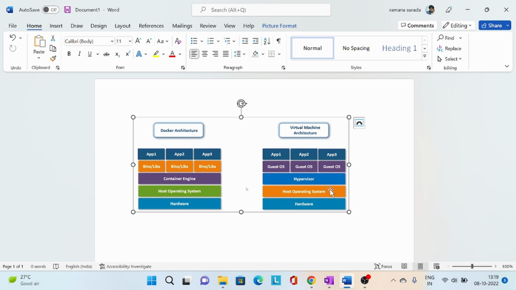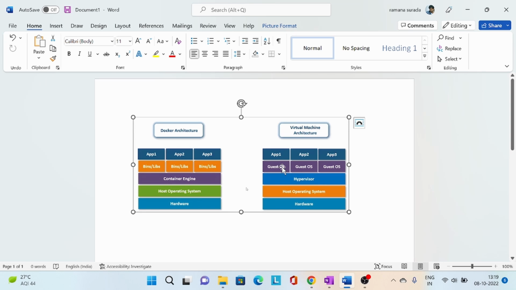But currently we are using the Nitro hypervisor. This hypervisor will be used to divide virtual machines. On top of the hypervisor we will have a guest OS. This guest OS we can call a virtual machine.